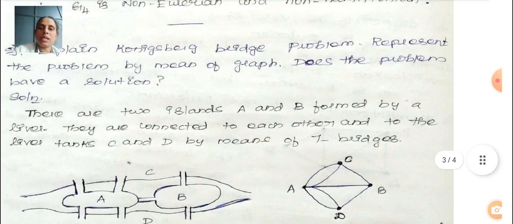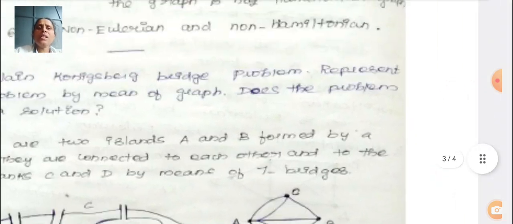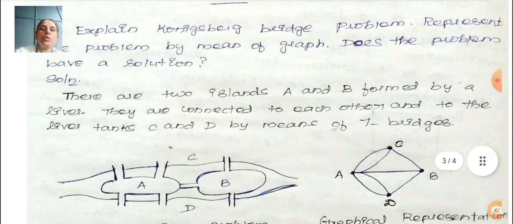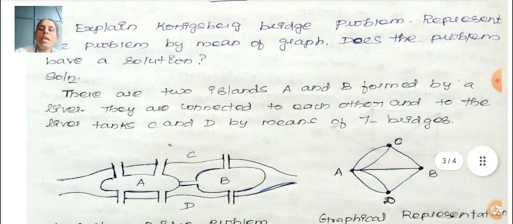Okay, so here see, A, B, C, D are lands. There are two islands A and B formed by the lands. They are connected to each other and to the banks C and D by means of bridges. So here there are 7 bridges, 1 2 3 4 5 6, and 4 lands are there.